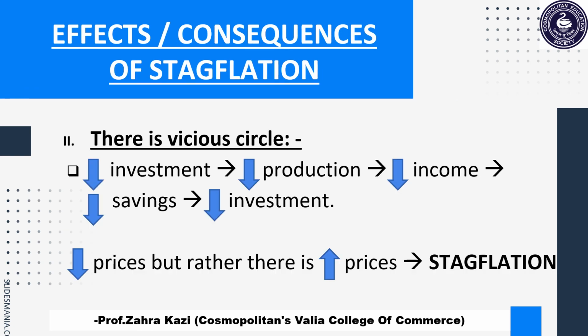The second effect of stagflation is vicious circle. So this vicious circle starts with less investment. This less investment further leads to less production, further leading to less income. Because there is less income, it will further result in less savings. And this will further lead to again the decline in investment. Now this above situation, usually in normal condition, will result in a fall in prices, but in this case of stagflation it rather results in increase in the price levels.